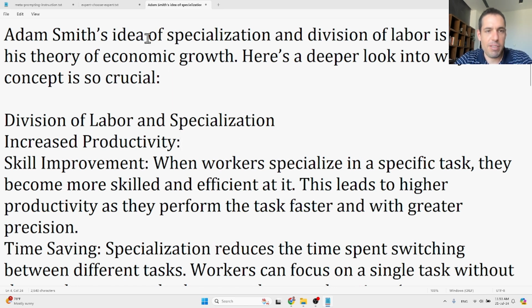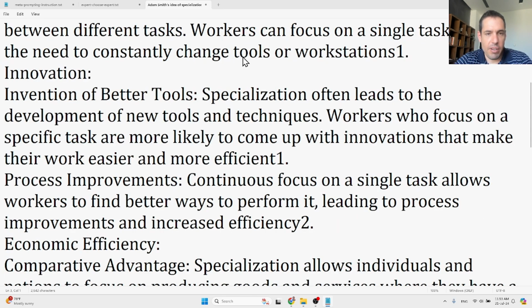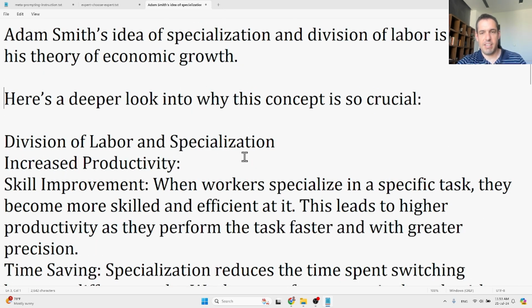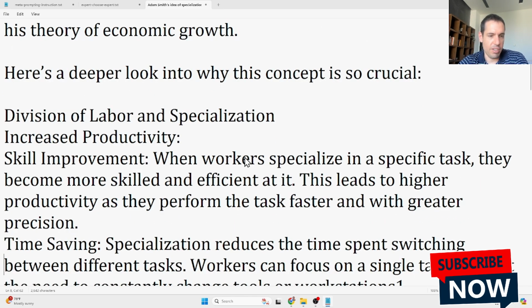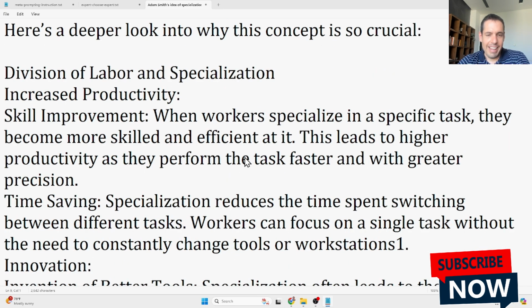So, Adam Smith's idea of specialization and division of labor is central to his theory of economic growth. Here's a deeper look into why this concept is so crucial. So, increased productivity, skill improvement. When workers specialize in a specific task, they become more skilled and efficient at it. This leads to a higher productivity as they perform the task faster and with greater precision. Time saving.